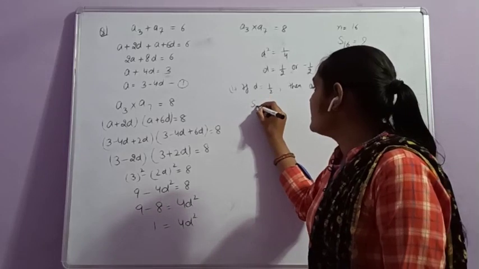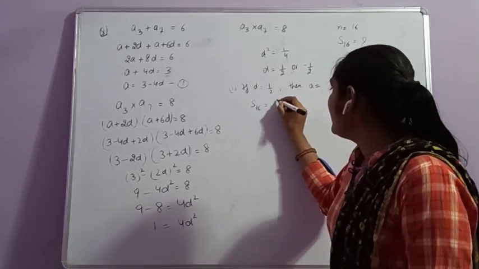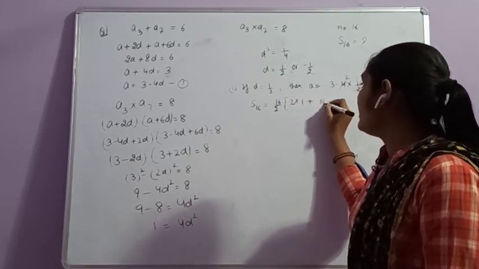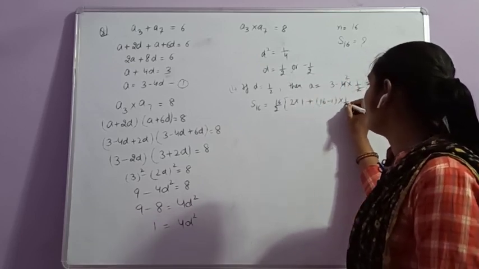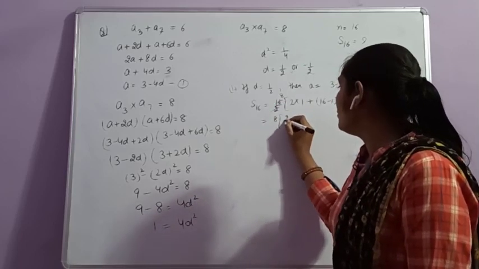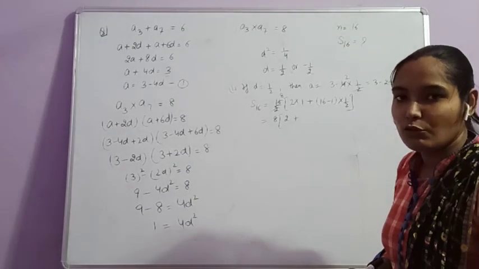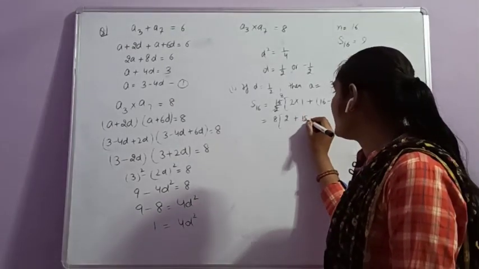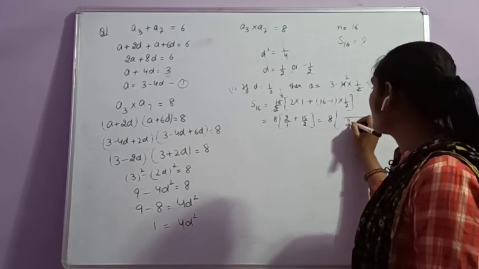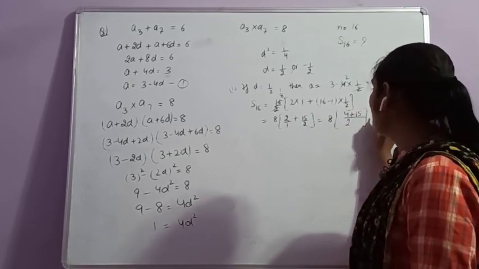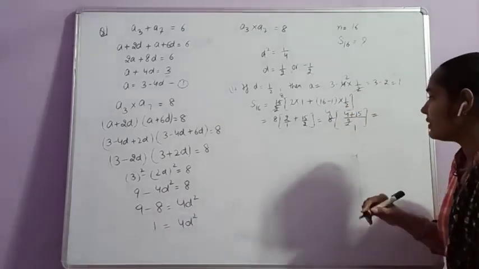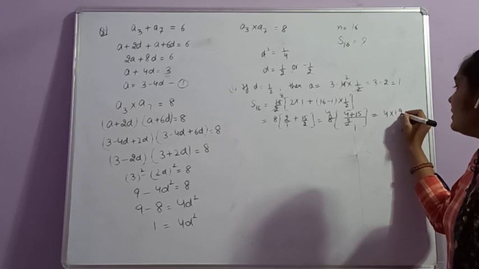Then S16, the sum of 16 terms, will be n by 2 into 2A plus (n minus 1) into D. That is 16 by 2, that is 8, into 2 plus 15 multiplied with 1 by 2, that is 15 by 2. Taking 2 as LCM, 4 plus 15 is 19.